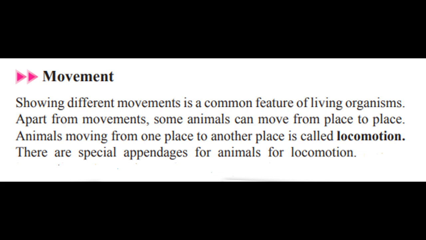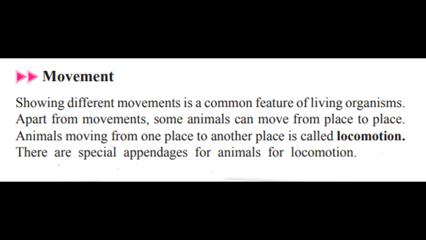So there's a special term we give to that type of movement. Okay, animals moving from one place to another place is called locomotion. So we see most of the animals show locomotion every time. Some animals can fly, some animals can swim, we can walk, and maybe we can run, okay?